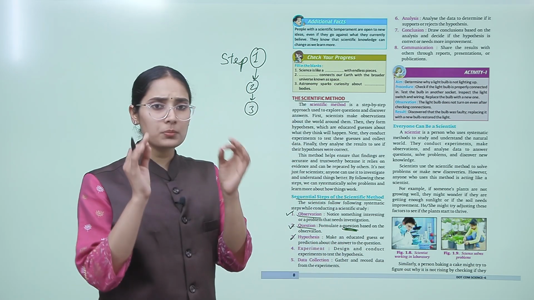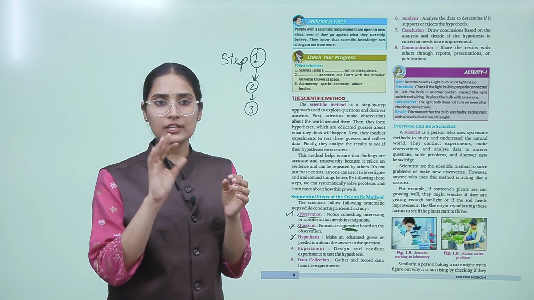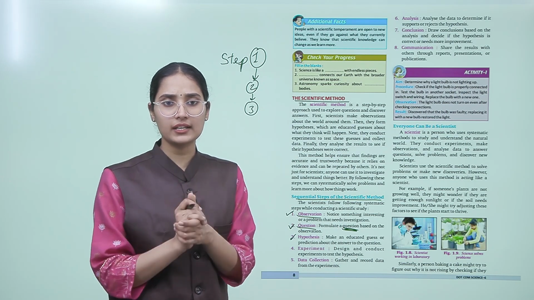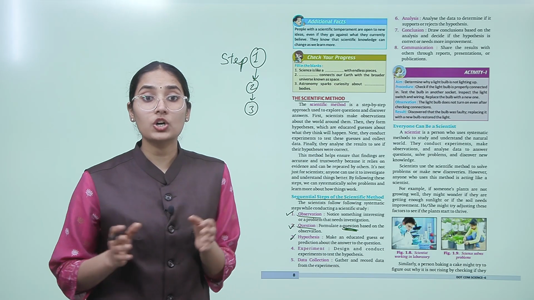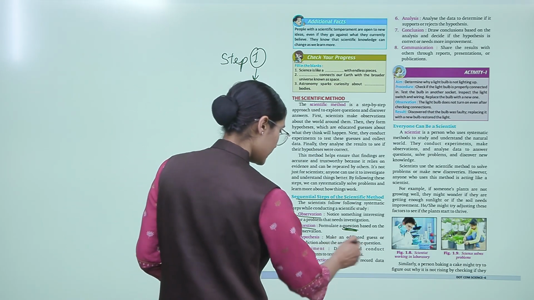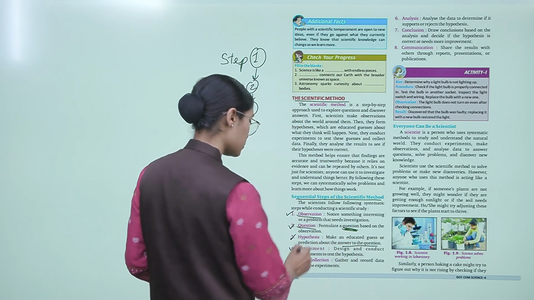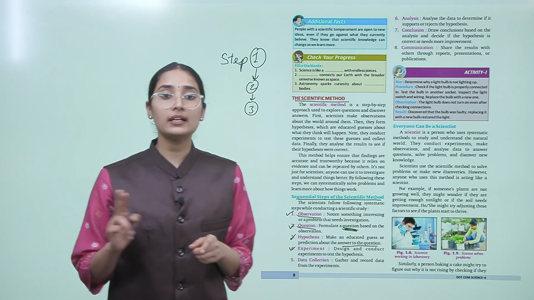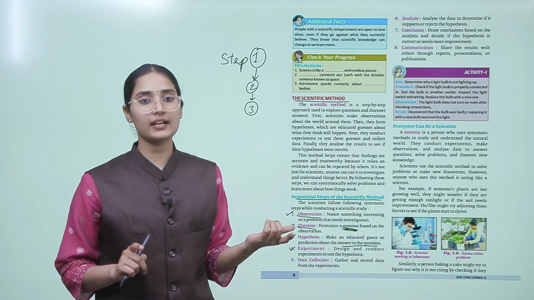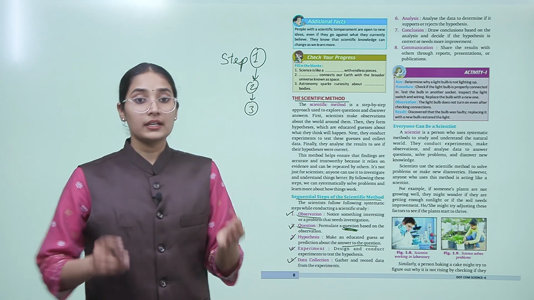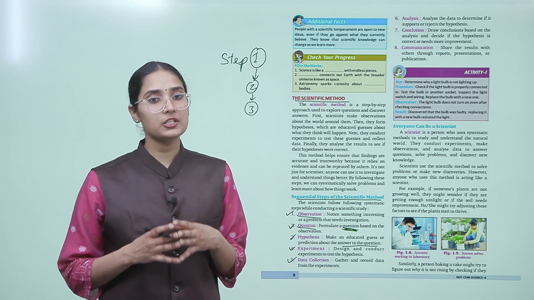Now, based on their observation, they will formulate an educated hypothesis. They will make an educated guess or prediction about the answer to the question, and then they will experiment. Design and conduct experiments to test that hypothesis. And lastly, data collection: gather and record data from the experiments.